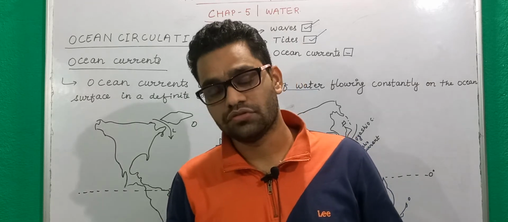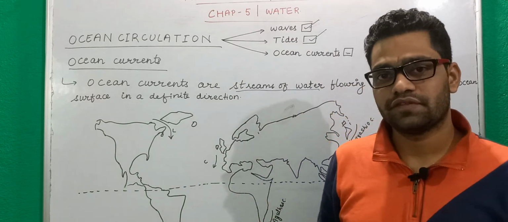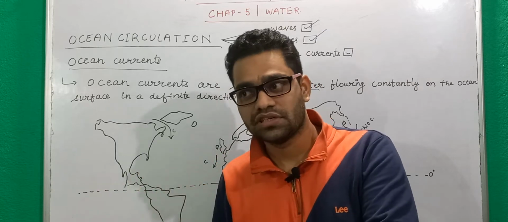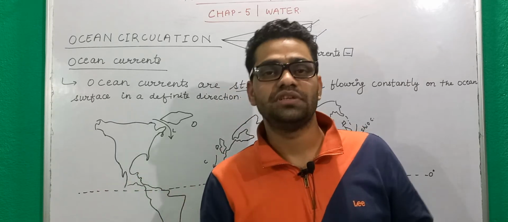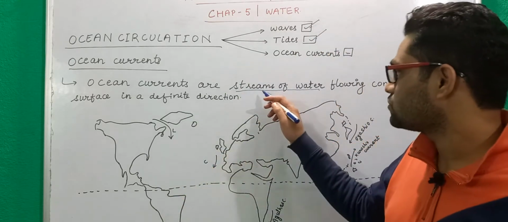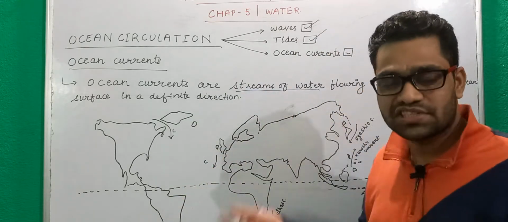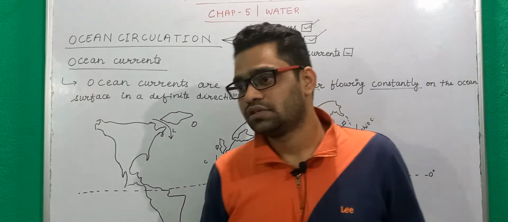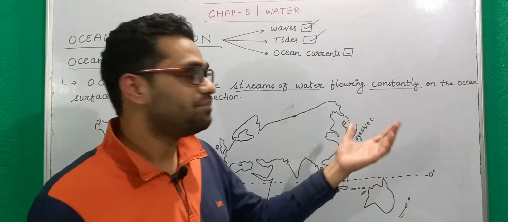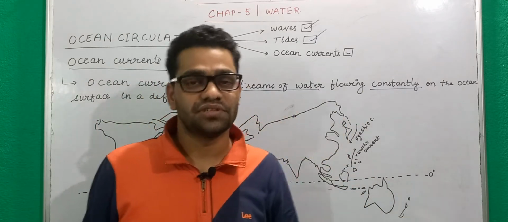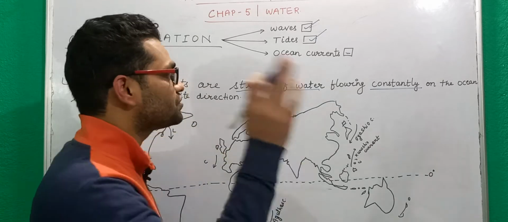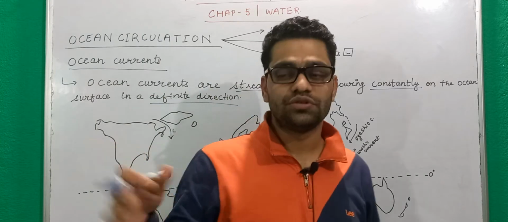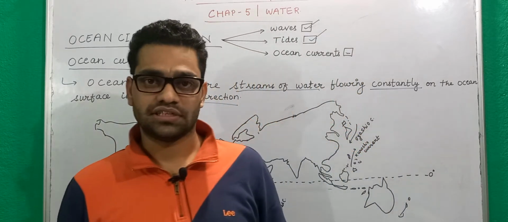I know you are surprised, but this is the fact: all the features that we find on the surface of the earth are also present beneath the ocean. Similarly, we also have streams of water, basically rivers, which are flowing constantly. That is, they are perennial, not like seasonal rivers which flow only in the rainy season. They constantly flow in a definite direction. Their direction is also fixed. They do not change their directions.